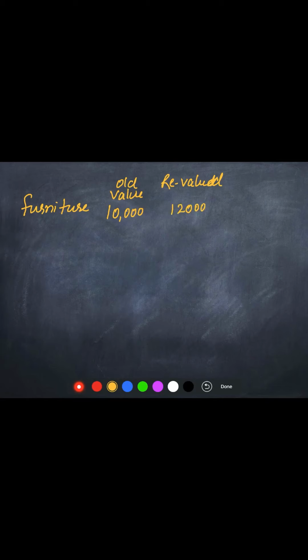That shows there is an increase in the value. The value of furniture has increased by rupees 2,000, and this is a gain, a profit for the business.